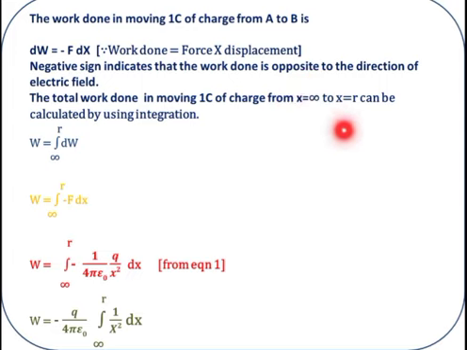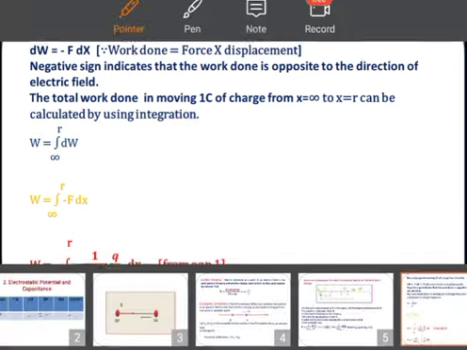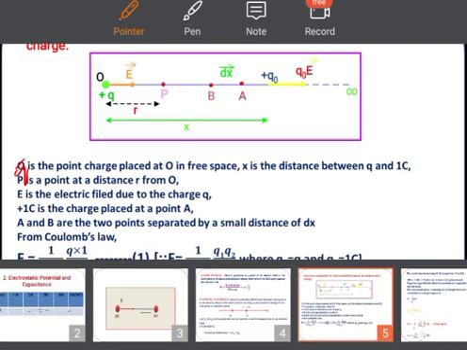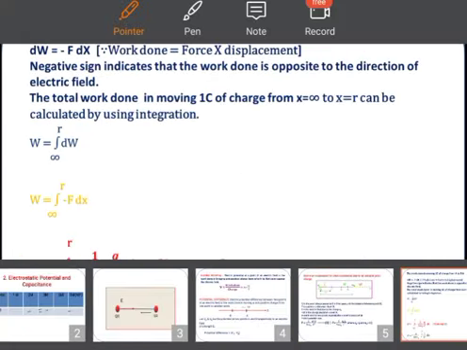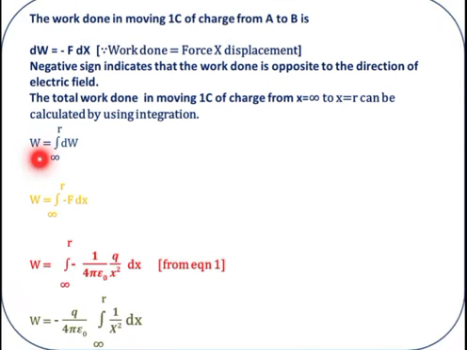We are bringing the charge from infinity to the required point P, and that OP distance is R. This is calculated by using the integration method. Because we are bringing the charge finally from A to P, what is the total work done?